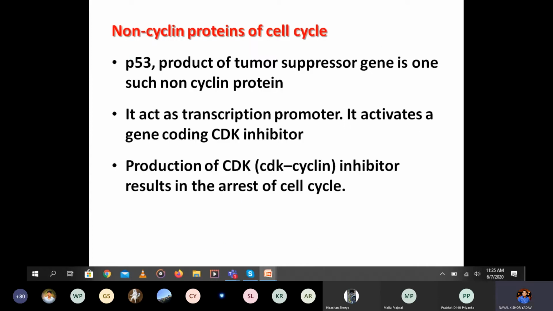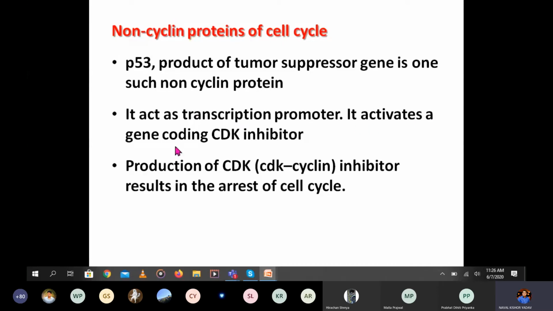There is some non-cyclin protein which also helps in the cell cycle. One example is P53, the product of the tumor suppressor gene, which is a non-cyclin protein. Till now we have discussed only the cyclin proteins and the cyclin-dependent kinase and its complex. But there is one more non-cyclin protein which helps in the cell cycle, that is known as P53, a product of the tumor suppressor gene. What is the function of this P53? It acts as a transcription promoter.